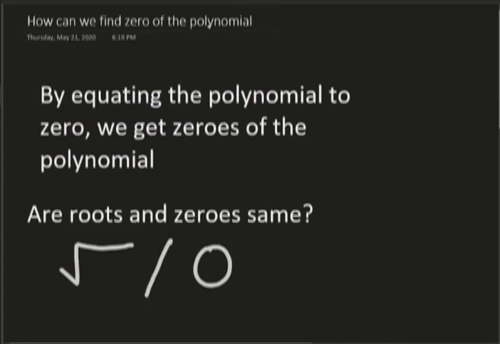Now, how can we find the zero of the polynomial? To find the zero of the polynomial, we have to equate the given polynomial to 0.